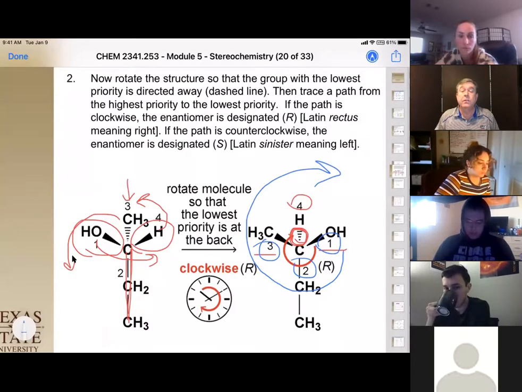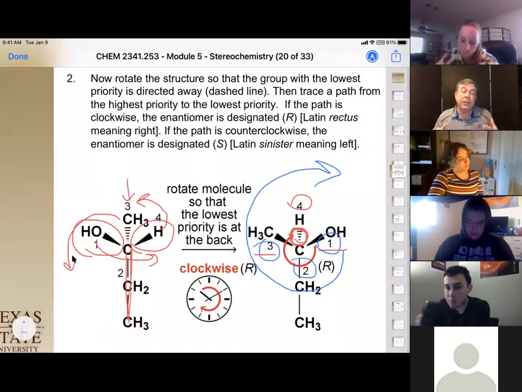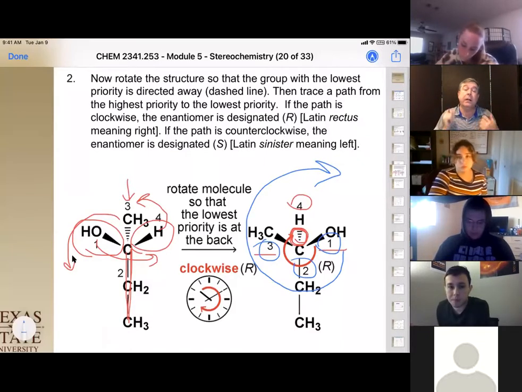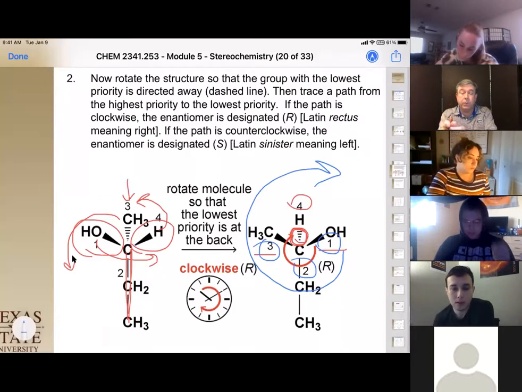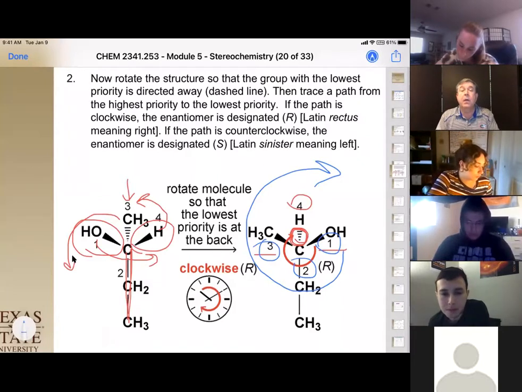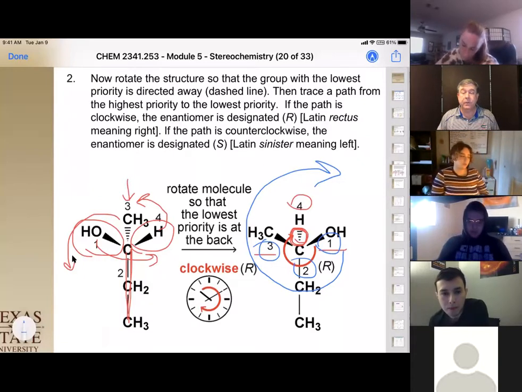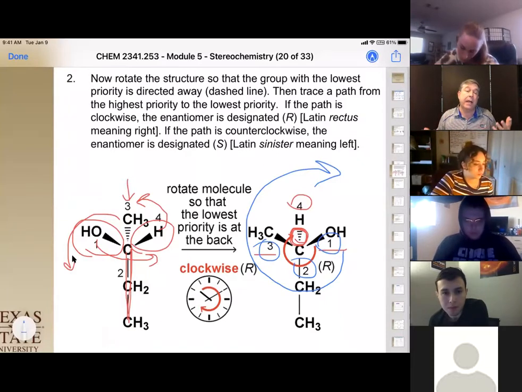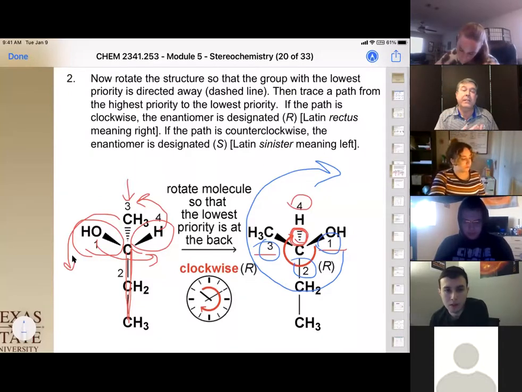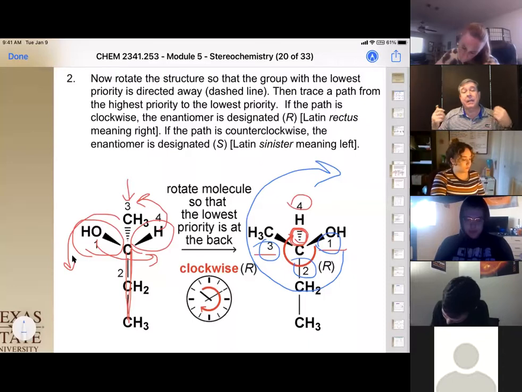Okay, so when we have something where we have our priorities 1, 2, 3 in a clockwise fashion with our 4th group going back into the page, we have what we call our rectus or right, which is our R configuration. Okay, if it went counterclockwise, we would have the Latin word is sinister or left, and therefore we would have the S designation. So if it's clockwise, you assign it the R enantiomer.